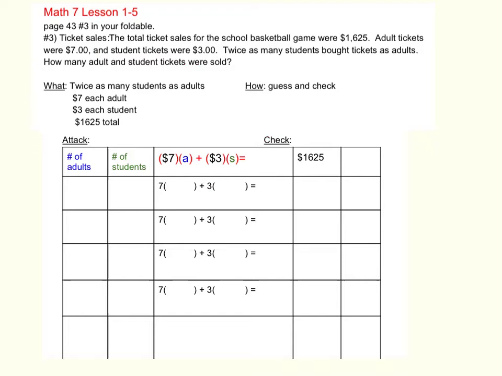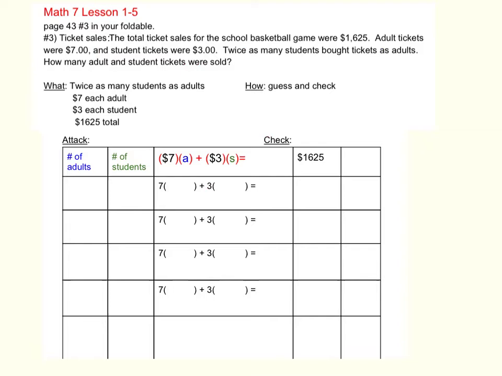The total ticket sales for the school basketball game were $1,625. Adult tickets were $7 each, and student tickets were $3 each. We know that twice as many students bought tickets as adults. So there are more student tickets than adults. How many adult and student tickets were sold?